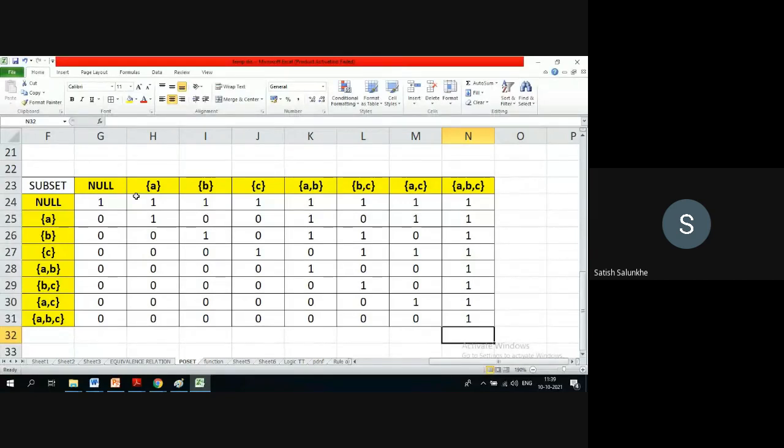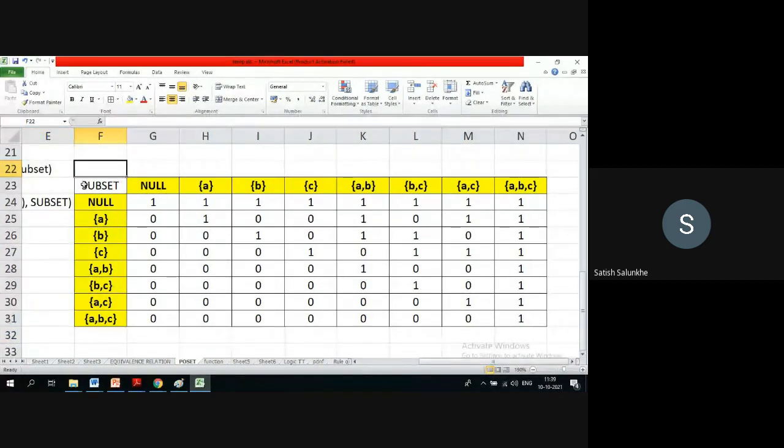They are not related further with anyone. So basically, you need to check. This is your A, and this is your B. So you need to check all those B which are not related with any other element. So you can check here null set. They are not related to any other element.